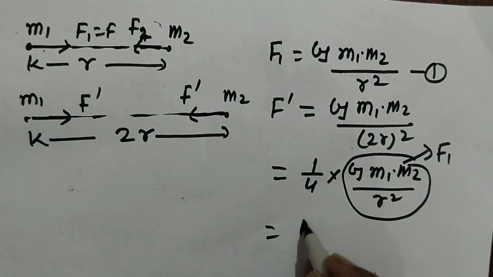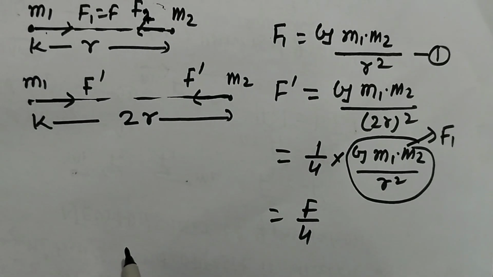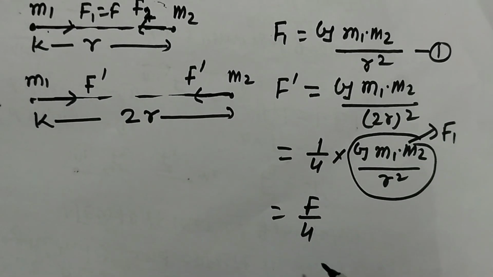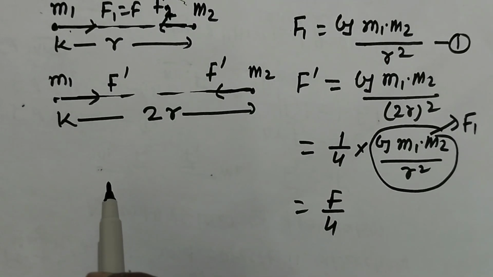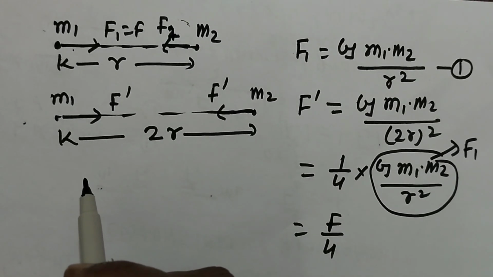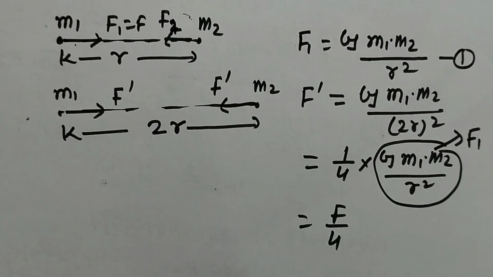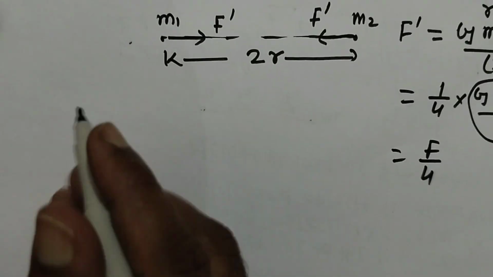So F by 4 force will be in the second case. That means the force is reduced by a factor of 4, 1 by 4. Okay, the force will now be only 1/4 of the original force. Let's take one more example to clarify Newton's law of gravitation.